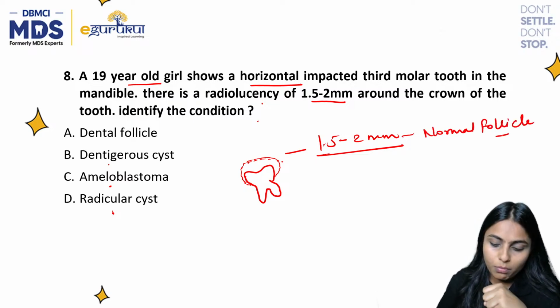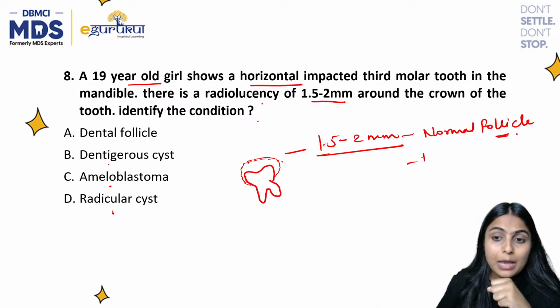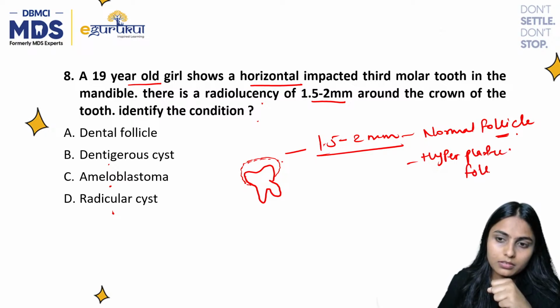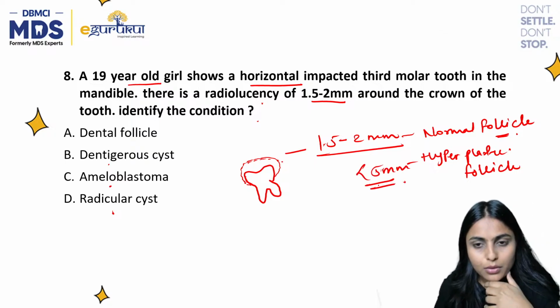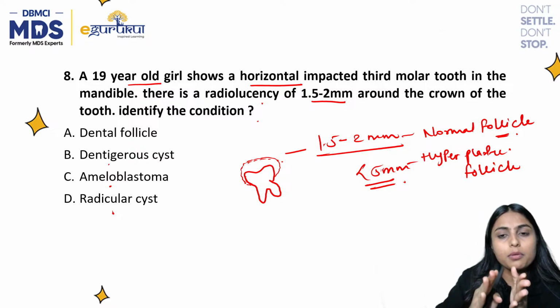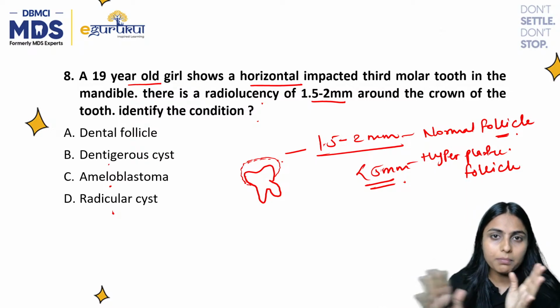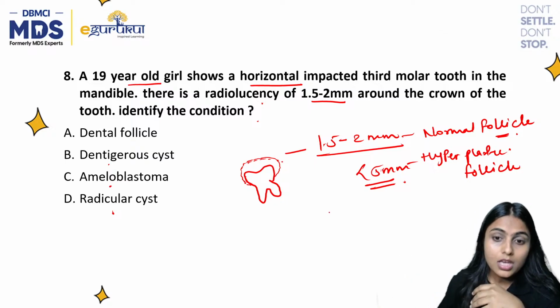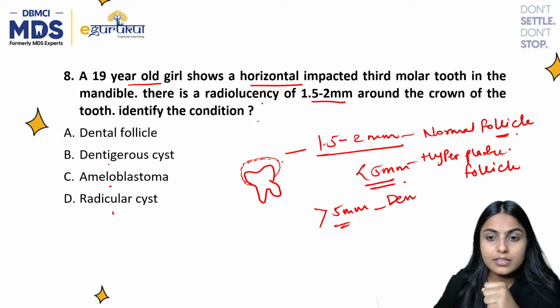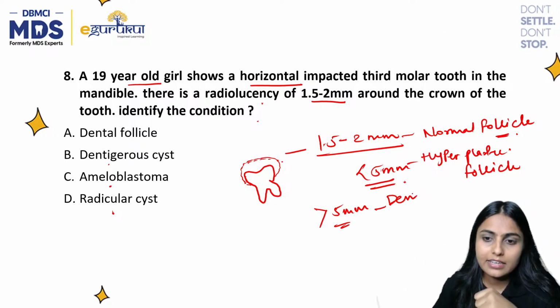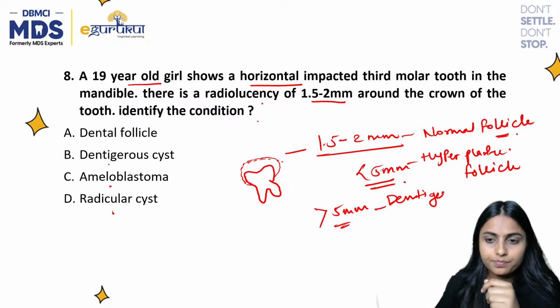A hyperplastic follicle is less than 5 mm, so you can consider 2 to 5 mm as the hyperplastic follicle. But if it increases greater than 5 mm, then it is qualified as a dentigerous cyst.